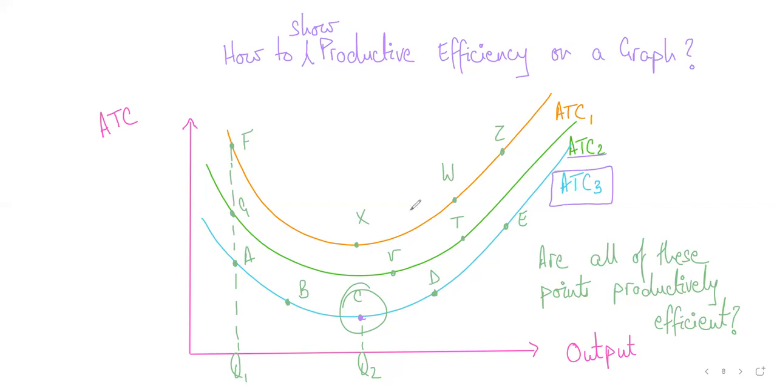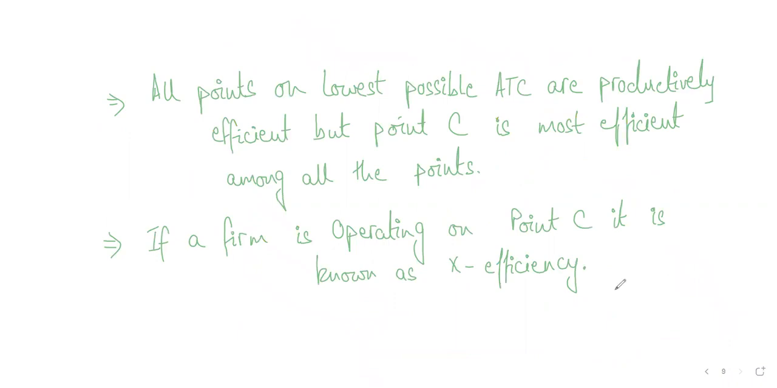If we will continue the class, don't worry. Even after this, we'll continue the class. If a business is operating on the lowest possible ATC curve, it is productively efficient. So this one out of the three is productively efficient. We did talk about this. But if you are operating on the lowest point of the lowest ATC, this one, point C, there is another word for it, and that is known as X efficiency. So that is known as X efficiency.